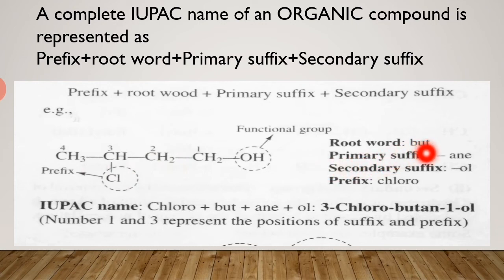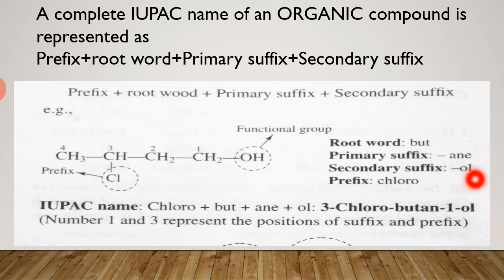Root word is bute. Why is it root word bute? Because there are 4 carbon atoms in the compound. And primary suffix is ANE. Why ANE? Because in the carbon-carbon bond there is a single bond, in all the carbon atoms.